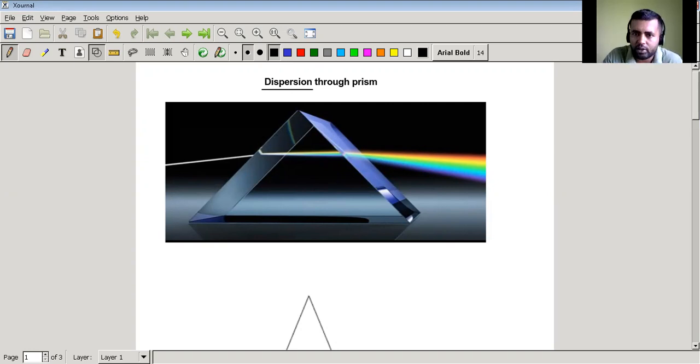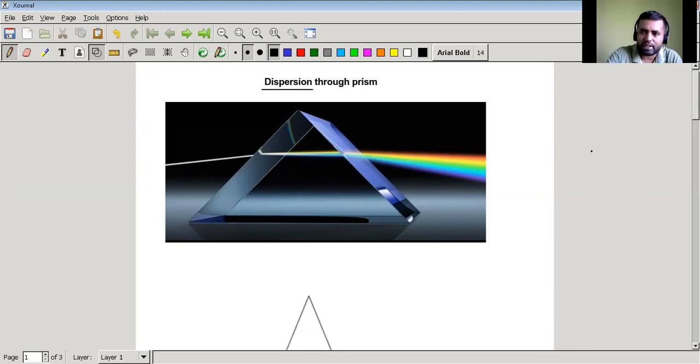So what happened actually in 16th century, Newton did some experiment something like this. He allowed white light to pass through a prism, and then he found out that splitting of light takes place, right? So as you can see, the red is on the top and violet part is very down. So what happens in this splitting, the rays bend by different amounts, right?